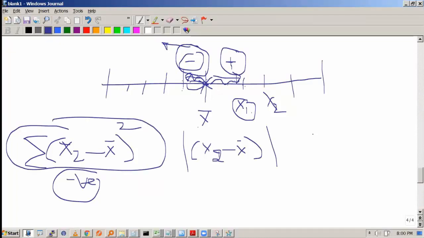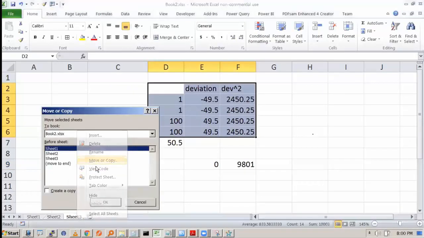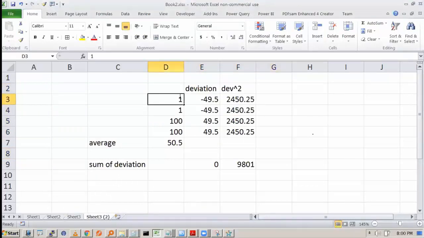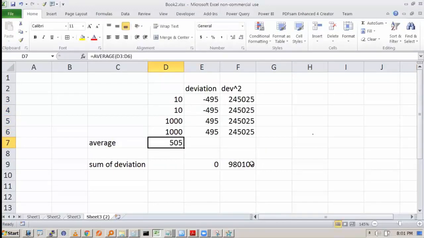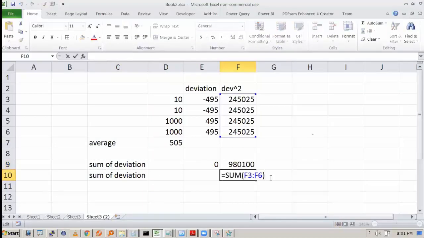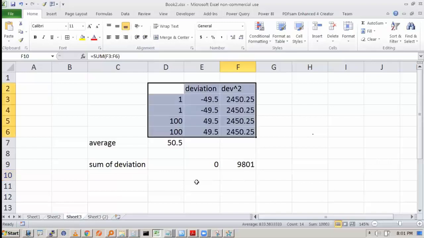Why? Because if I copy this into another sheet and multiply all of these numbers by 10, you can see the sum of the square deviation. We'll compute the sum of square deviation here. The sum of square deviation is 980100, whereas here the sum of square deviation was 9801.